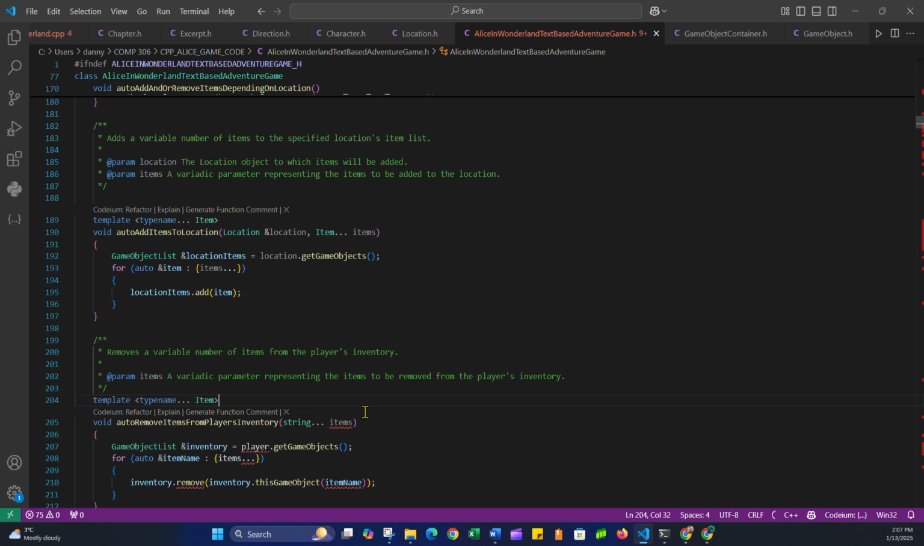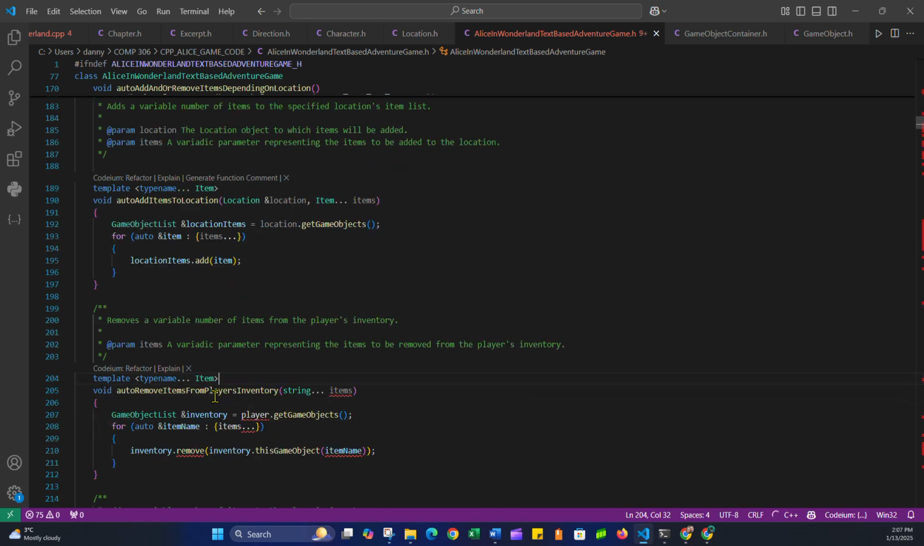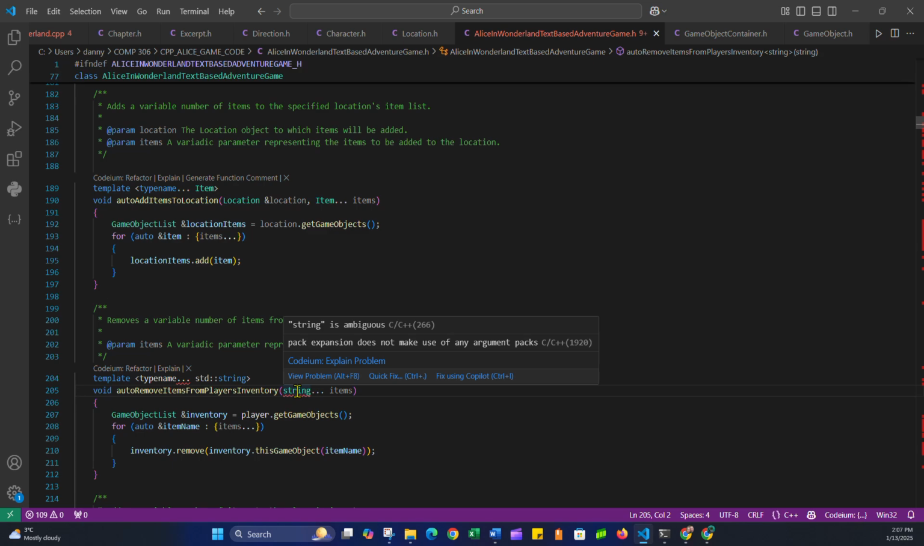And I love the autocomplete. See how it does it for us? Now, it's not going to work this time. It did the autocomplete and did typename dot dot dot item. But item is not the type this time. It's string. So I need to actually change this to std::string. And I have to include string. That also seems to be an error here. That will be down in the code. If I don't fix it now, it will eventually be an error.